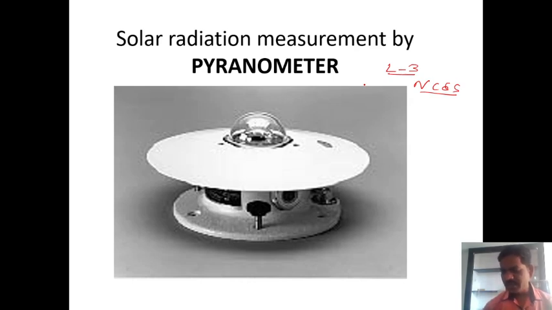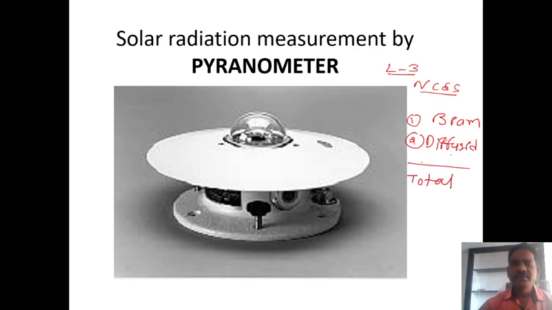These are the beam radiation and the diffuse radiation, and both of these together are called the total radiation, or another name, the global radiation. These parts we already learned. So today our title is solar radiation measurement.